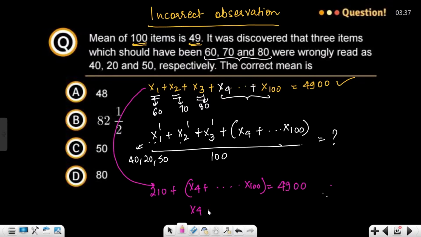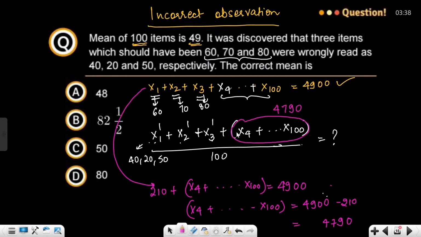So x4 to x100 will give you 4900 minus 210. You are going to get 0, 490 minus 21, 10 minus 1 is 9, 48 minus 2 is 47, correct? So the sum x4 to x100 is 4790. This value is 4790, guys. And these three corrected values are 40, 20 and 50.